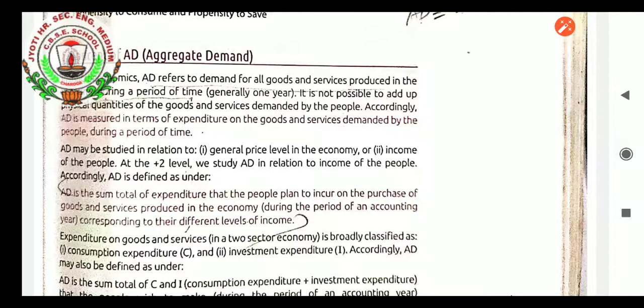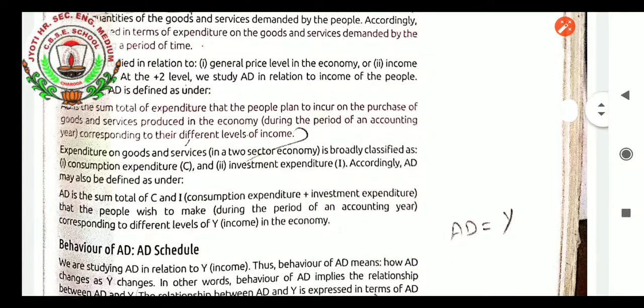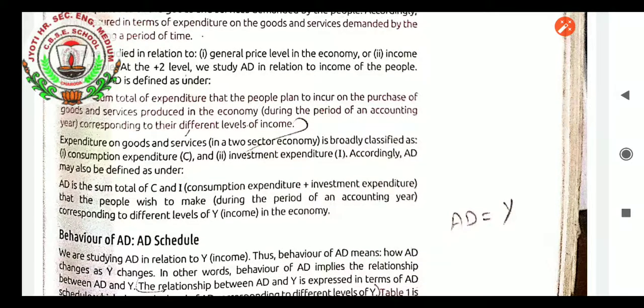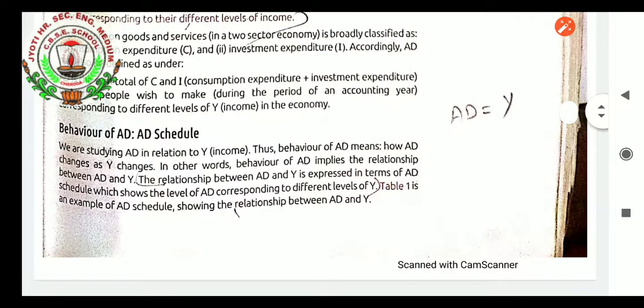So from that point of view, aggregate demand is the sum total of expenditure that the people plan to incur on the purchase of goods and services. Expenditure on goods and services in the two sector economy is broadly classified as consumption expenditure and investment expenditure. Accordingly, aggregate demand may also be defined as under. Aggregate demand is the sum total of C and I, consumption expenditure plus investment expenditure in the two sector economy, that the people wish to make during the period of an accounting year, corresponding to different levels of Y, income in the economy.